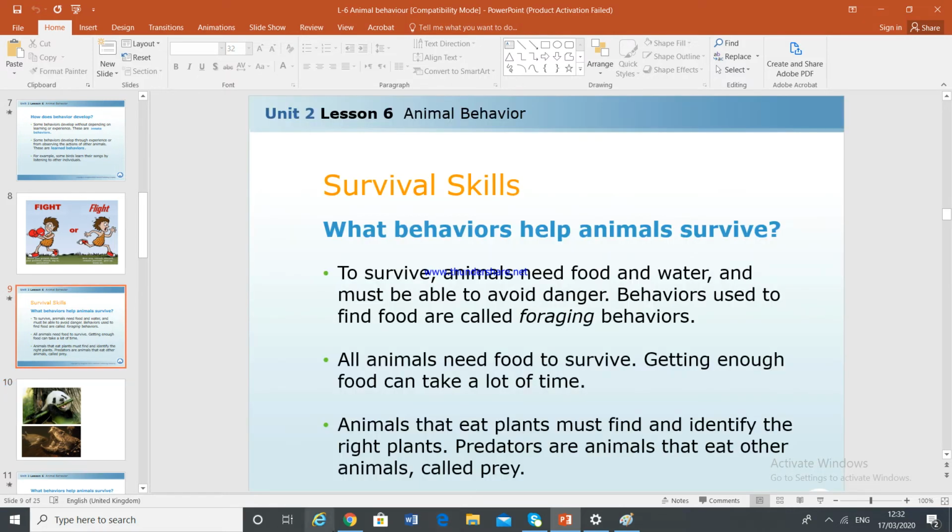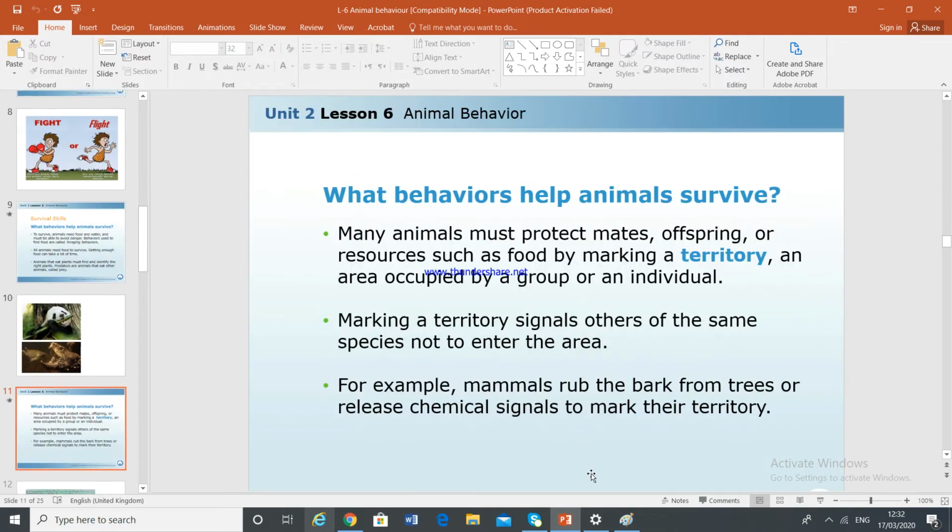Now, coming to the predators and prey. Predators are animals that eat other individuals, and those are called prey. Predators have different strategies to capture their prey.